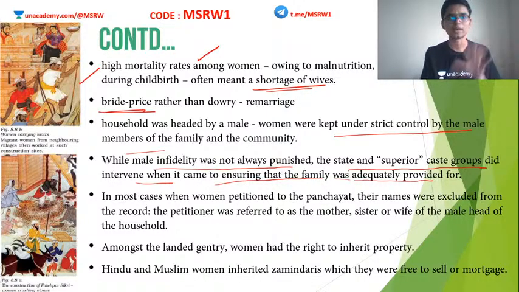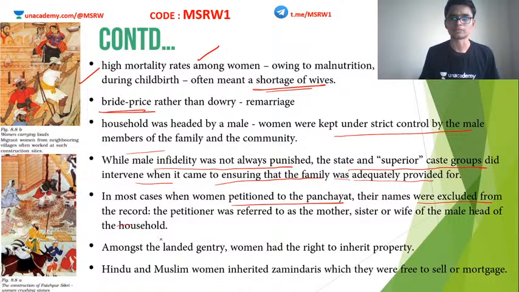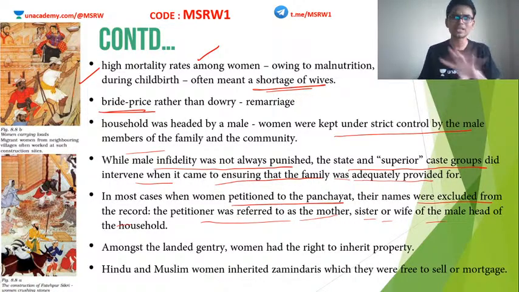Okay, although these kinds of partiality and discrimination existed, still, as a family setup, it was the community's job to make sure that the male person provided for the entire family. Okay, in most cases, when women petitioned to the panchayat, their names were excluded from the record. Petitioners were referred to as mother, sister, wife, etc. Rather than giving their names, they used the titles associated with males. So we can see clearly how the situation of women was in that particular time period. Even now, there are many drawbacks we still face in society, and we hope to overcome all these things.